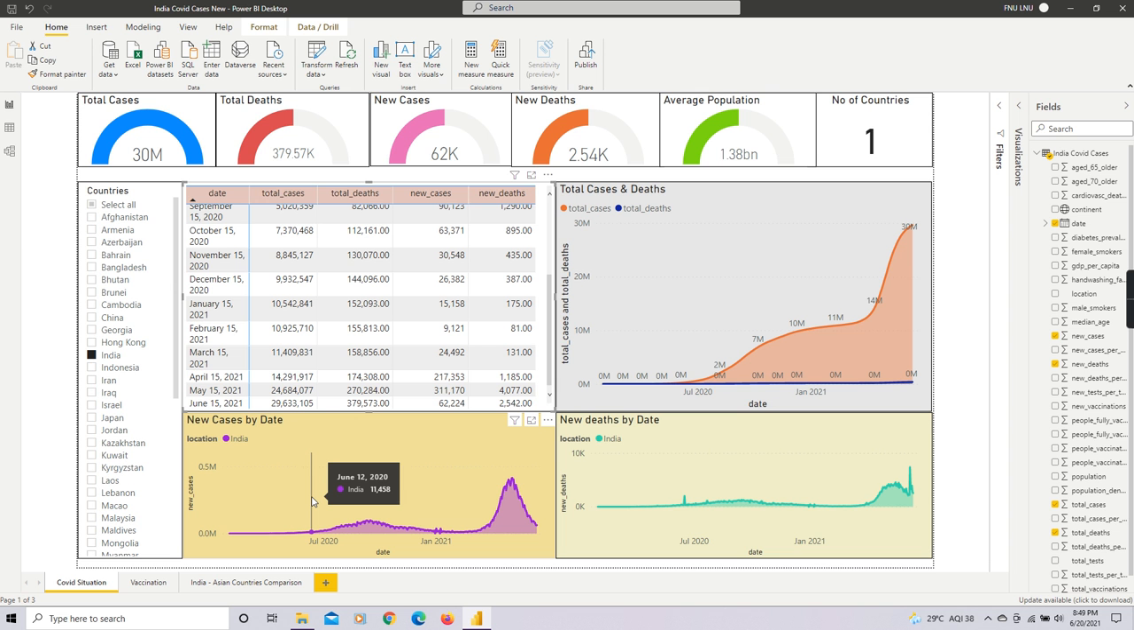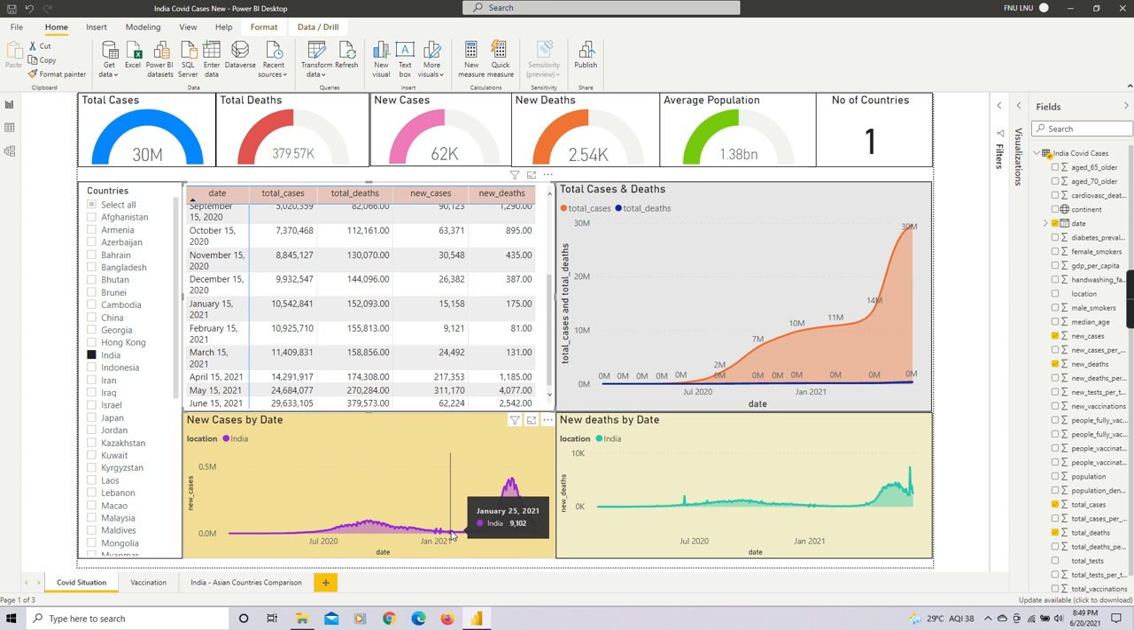Now let us come to this visualization, that is the new cases by date. Again, it is from January 2020 till 15th of June 2021. We can see from here, guys, that on September 15th, 2020, the highest number of cases were registered, that is 90,000, and then it was decreasing.